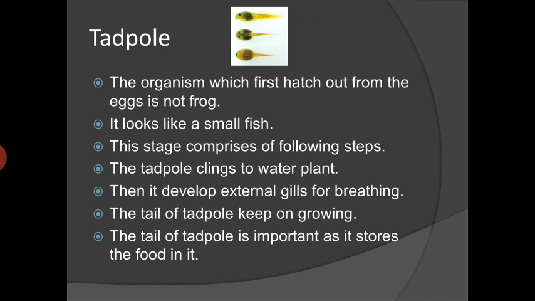So the tadpole clings to the water plant and then it develops the external gills. Here the frog will use gills for breathing. And a long tail. The tail of tadpole keeps on growing. Why is it important? It's important because the frog will store food in its tail.